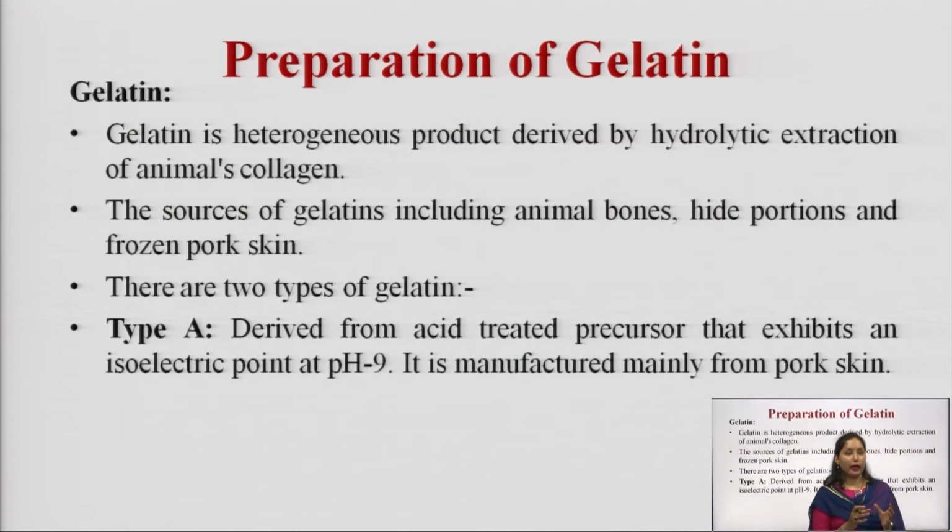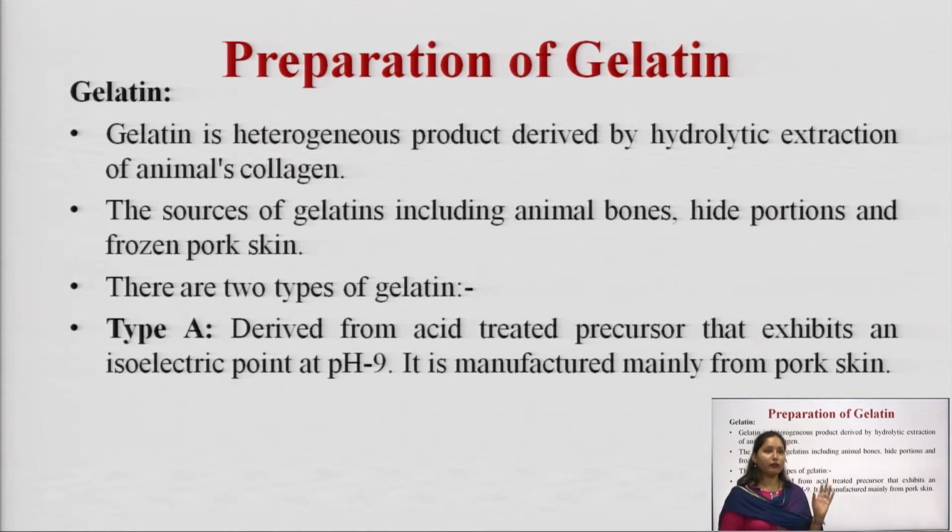So, as I have already discussed in the definition of capsule, a capsule is a solid unit dosage form in which the drug is enclosed in either a hard or soft soluble shell, and this shell is made from gelatin. So, the basic component required in the manufacturing of the capsule is gelatin. So, what is gelatin? From where do we get gelatin?